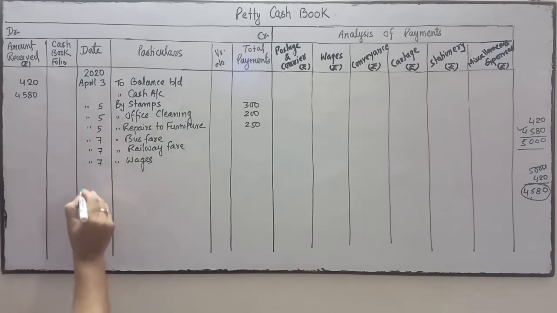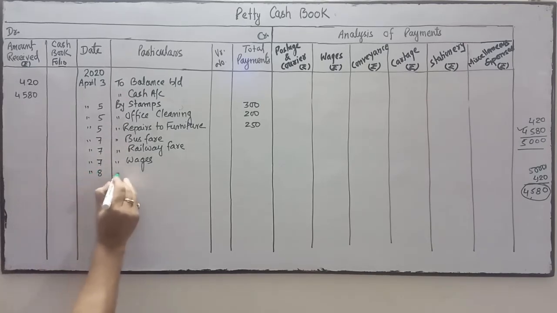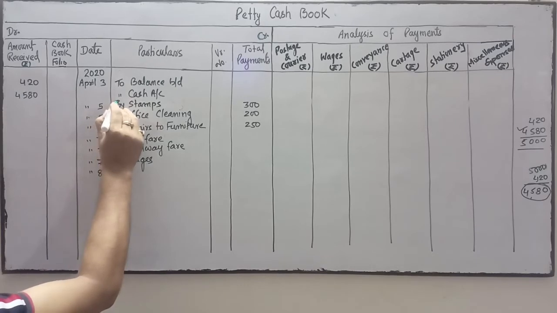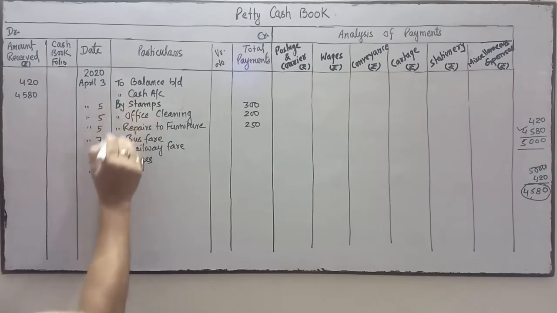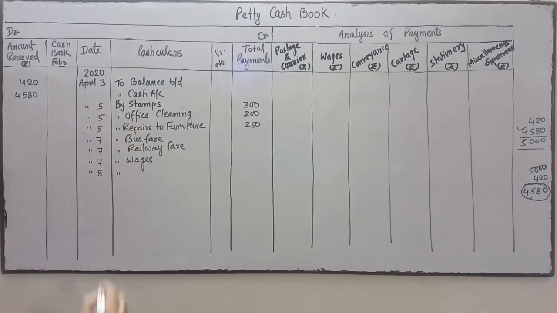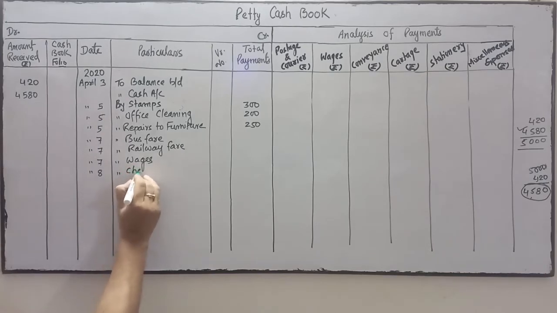Next is on April 8. By, I will write by one time over here, then continue. By charity.